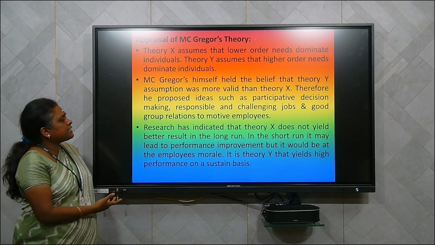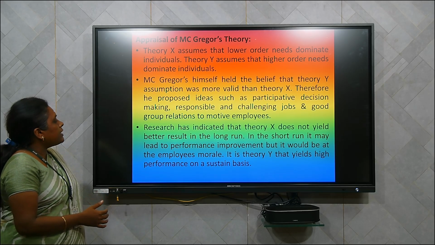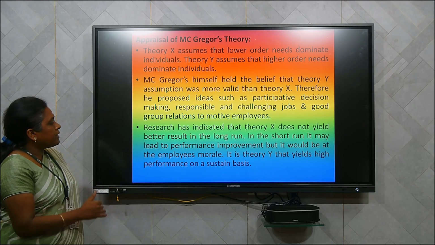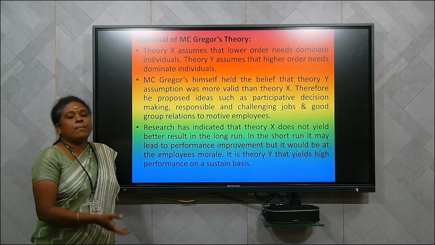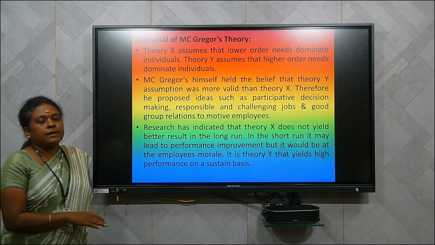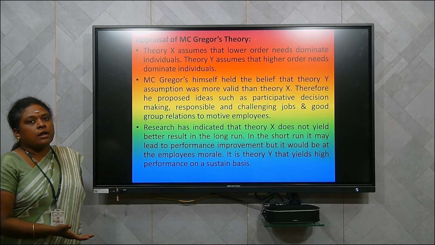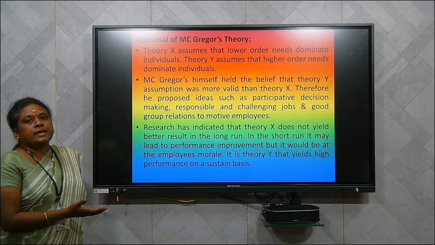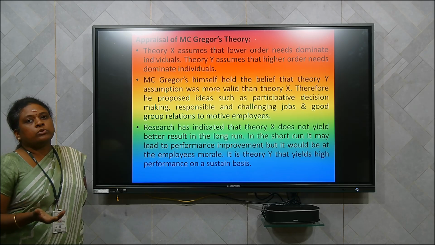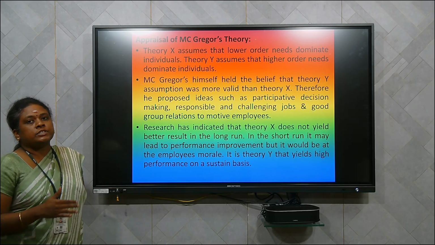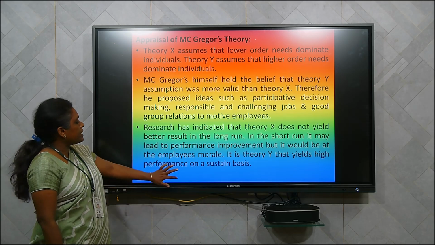And what the research has proved is that theory X does not yield better results in the long run. In the short run, it may lead to performance improvement, but it would be at the cost of employee morale. It is theory Y that yields high performance on a sustained basis. So when you are comparing theory X and theory Y, only theory Y leads to good efficiency and good productivity in the organization. Theory X is less profitable only in the short run, but in the long run, under normal conditions, theory Y is more suitable than theory X. These are the appraisal of McGregor's theory.